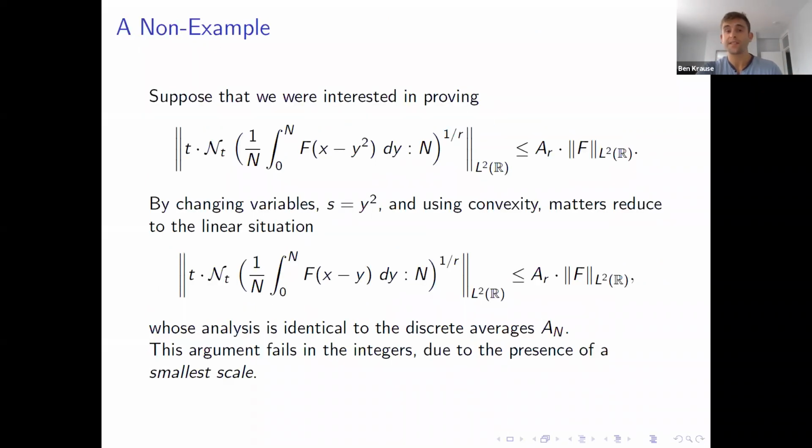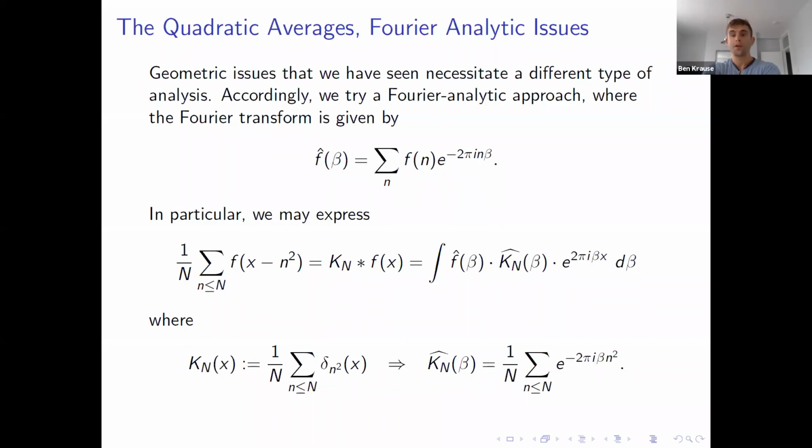Now, just as a non-example, if we're trying to prove the same jump counting estimate for the squares, we could just change variables and reduce back to the linear setting using convexity. And again, this argument totally fails because there's no infinitesimal changing of variables in the integers because of the presence of a smallest scale. The integers are discrete. We can't infinitesimally reprice the real line. So this argument totally fails. So we have to try something different.